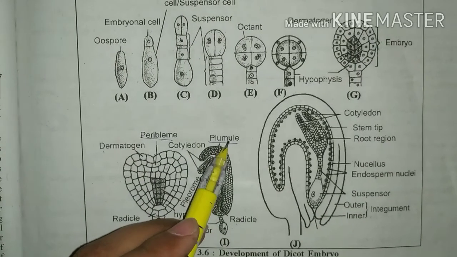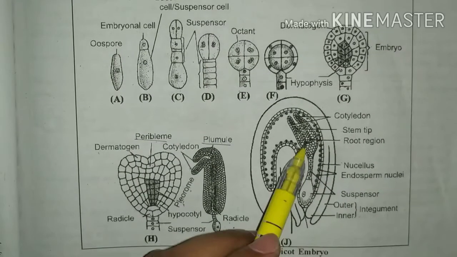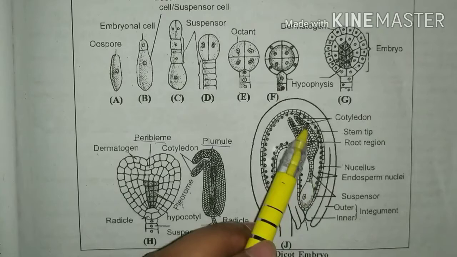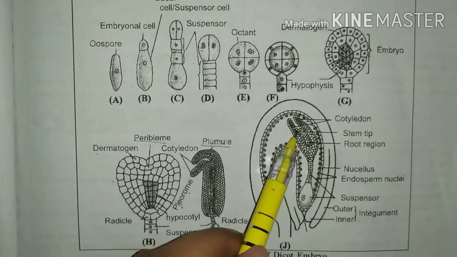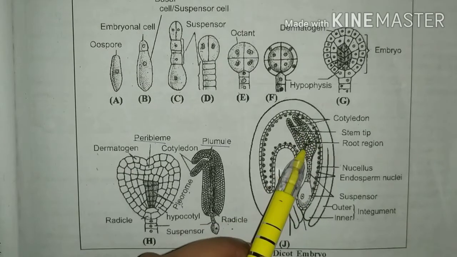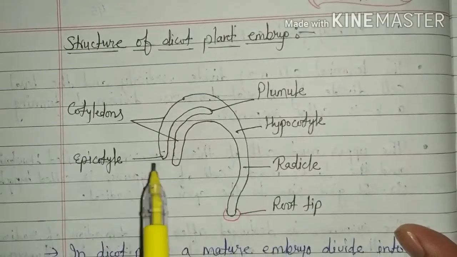After germination of the seed, the plumule and radicle form the shoot and root system, and a complete embryo is located in the ovule. These are two cotyledons, stem tip, root region, nucellus cells, endosperm nucleus. These are suspensor cells, and these are the outer and inner integument, which convert into the outer seed coat and inner seed coat.